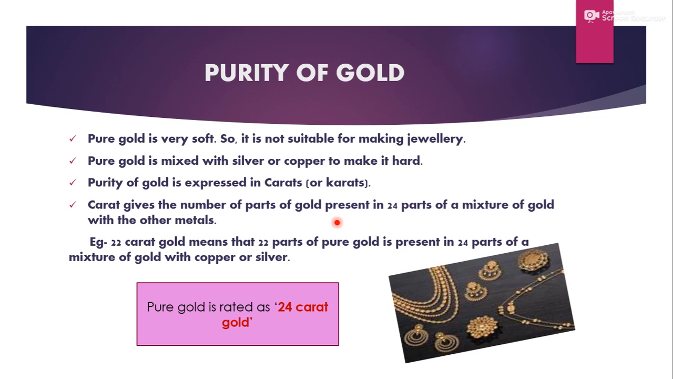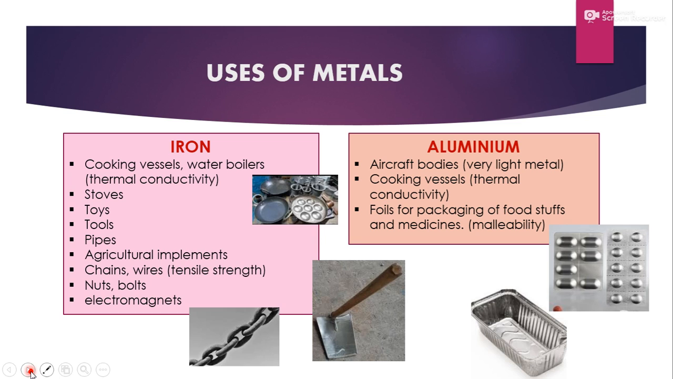So for making jewelries, gold has to be mixed with some hard metal, and as I told you, silver and copper can be mixed with it. So if we say 22 carat gold, it means out of 24 parts, 22 parts are gold and the rest 2 parts are maybe copper or maybe silver. If we say 20 carat gold, it means out of 24, 20 parts are gold and 4 parts are other metals.